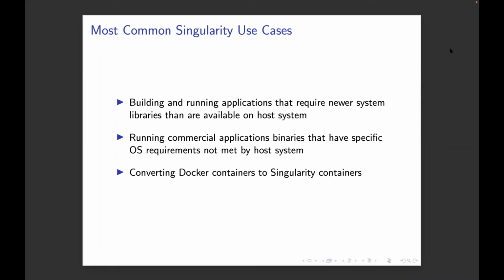Probably the next most common thing is if you already work with Docker or there are Docker containers that you come across from a collaborator, you can convert Docker containers into Singularity containers. So if you're already set up with Docker or know a lot about Docker and you've been building Docker containers, and you want to bring those to a system like Expanse, you can just use Singularity to pull those down and convert them, and you're off and running.